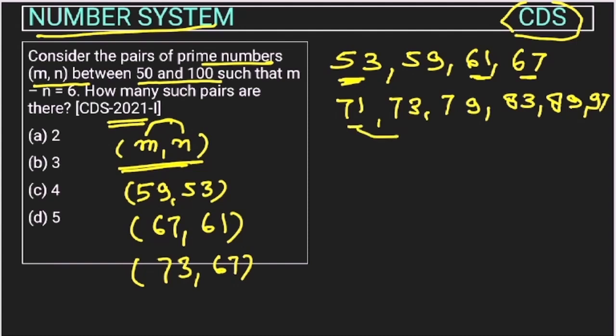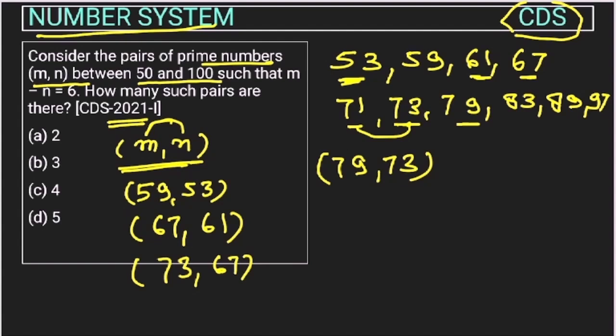Now start with 71. 71 cannot go with 73, right? Can 71 go with 79? No, because the difference is 8 here. Now let's start with 73. 73 and 79, the difference is 6. So we can take this pair, 79 and 73, right? 73 we cannot take with 83 because the difference is 10. Now check with 79. 79 and 83, the difference is only 4, so we cannot consider it.